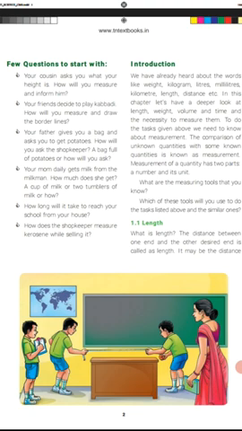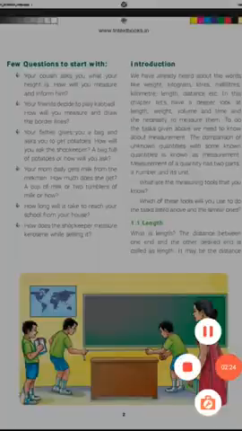Very small lengths can be measured in millimeter and centimeter. The height of a building or the height of a tree is measured in meter. The distance between two cities, two villages, or between your school and home is expressed in kilometer. So, 1 kilometer is equal to 1000 meter, 1 meter is equal to 100 centimeter, and 1 centimeter is equal to 10 millimeter.